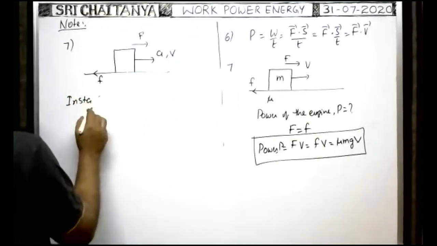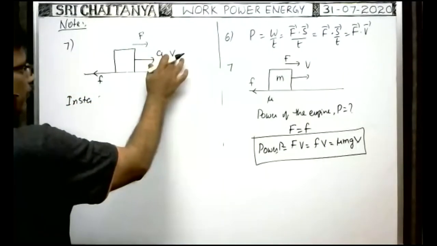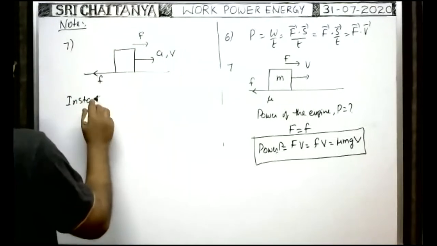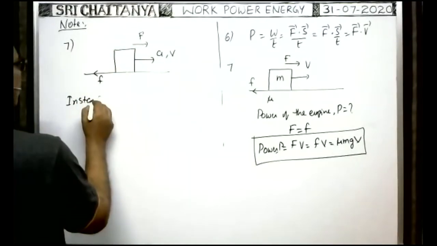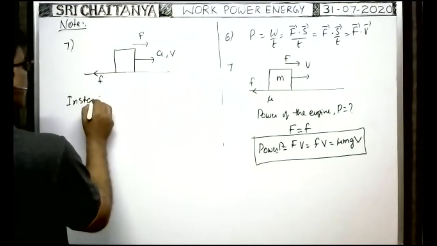So at the instant the vehicle travels with a velocity, what is the instantaneous power consumed or utilized by the engine?